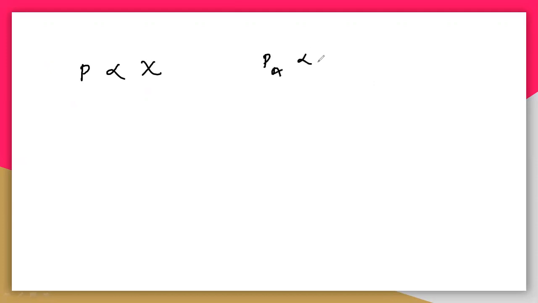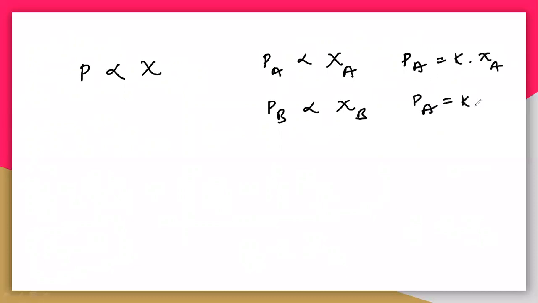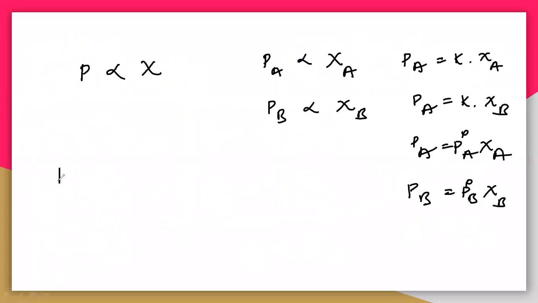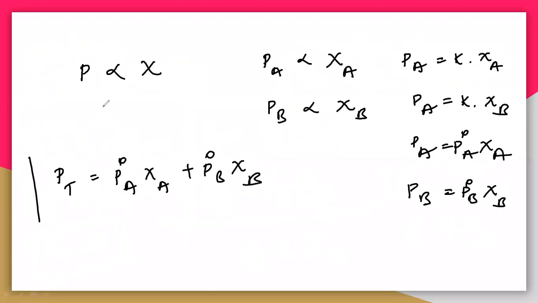PA is proportional to zeta A, or you can write X, and PB is directly related to zeta B. So PA is equal to K into zeta A, and PB is equal to K into zeta B. Finally PA is equal to P naught A zeta A, PB is equal to P naught B zeta B, and the total pressure PT is equal to P naught A zeta A plus P naught B zeta B. This is Raoult's law, and you have to remember this particular formula.